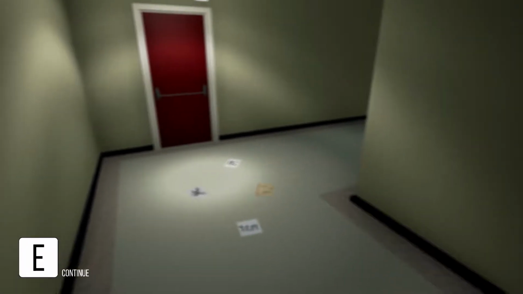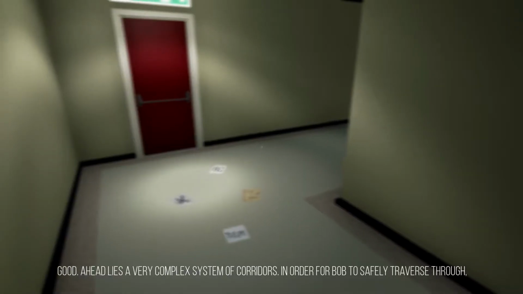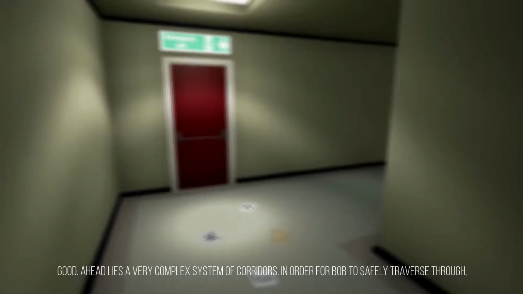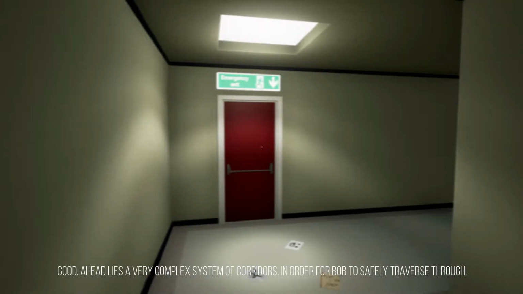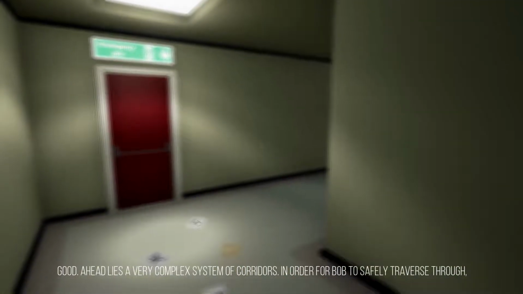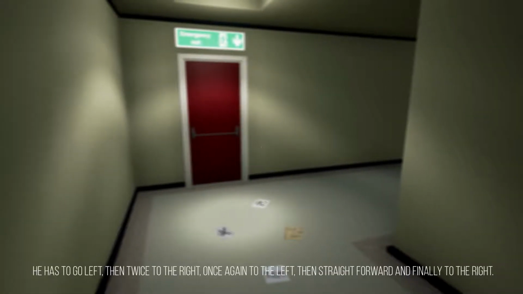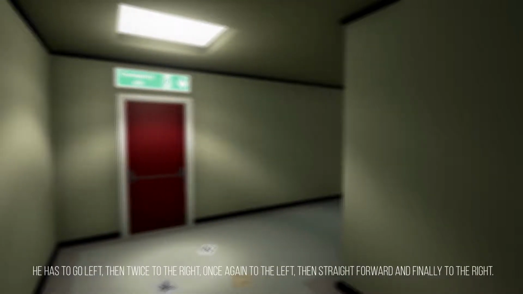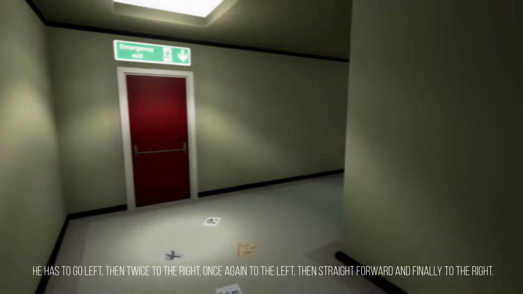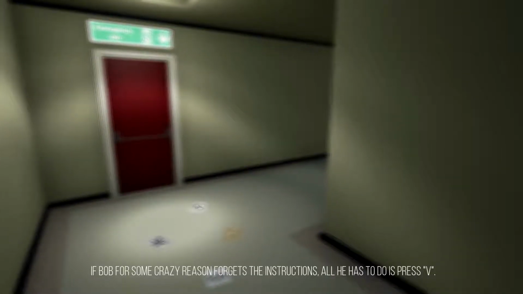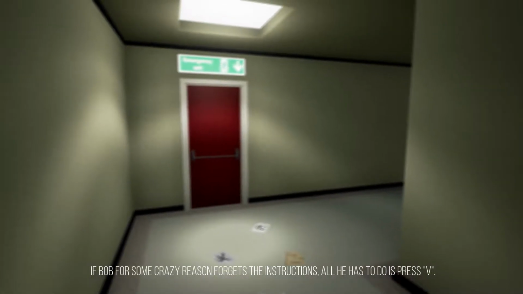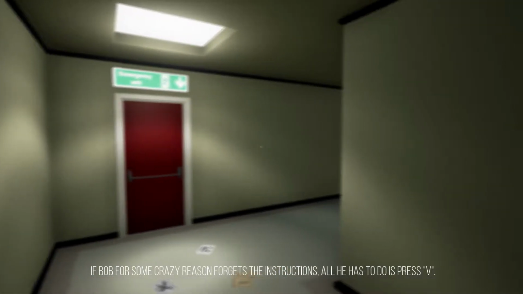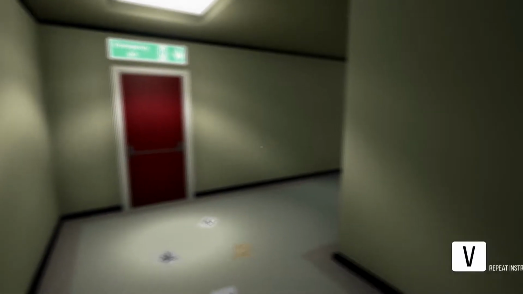Let's continue. Good. Ahead lies a very complex system of corridors. I can't move. In order for Bob to safely traverse through, he has to go left, then twice to the right, once again to the left, then straight forward, and finally to the right. If Bob, for some crazy reason, forgets the instructions, all he has to do is press V.